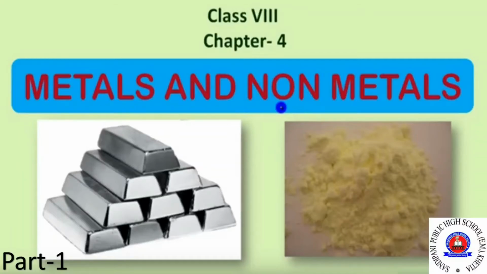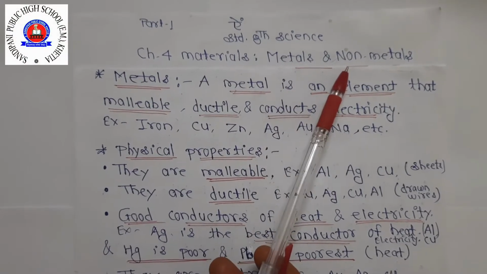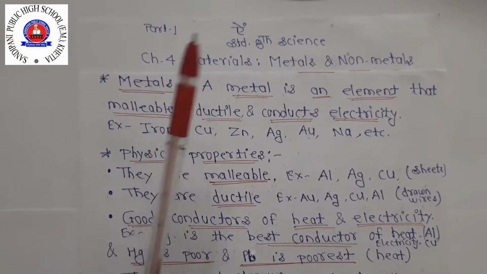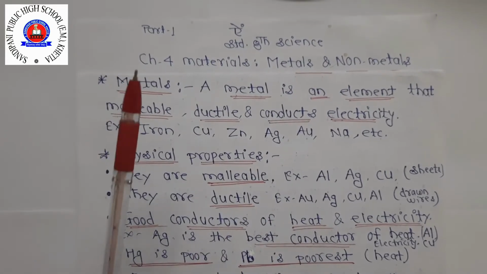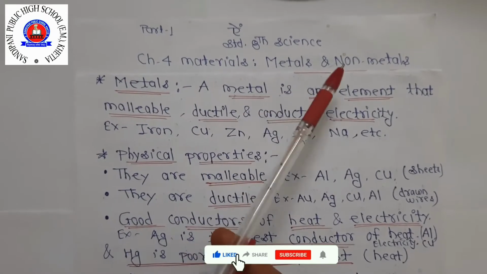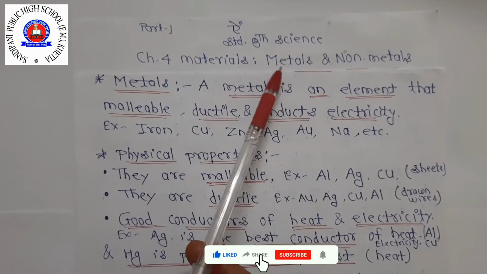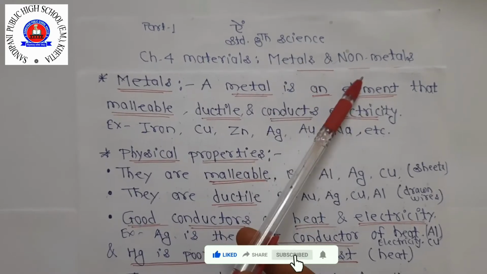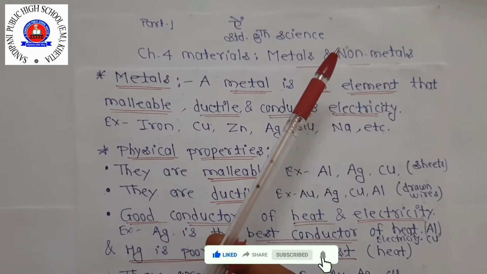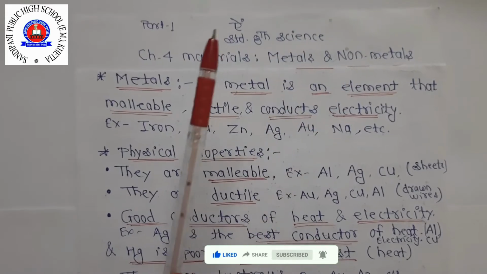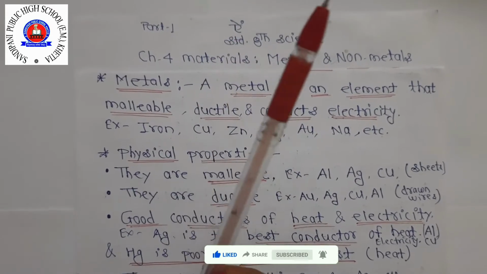Welcome students to the first session from your textbook, Chapter 4: Materials, Metals and Non-metals. All the things we use are made of metal or non-metal. So what are these two things, metal and non-metal? That is on the basis of their physical properties.